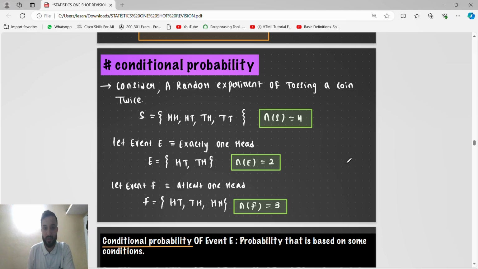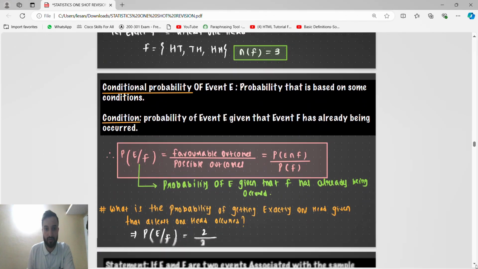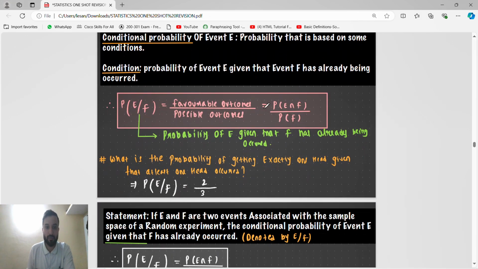Conditional probability. Conditional probability we have already discussed. Conditional probability means probability of E by F. E by F means probability of E given that F has already occurred. Okay, means F has already occurred, and you have to find the probability of E. The formula is probability of E intersection F by probability of F. Why? Because for probability of F, F has already occurred.